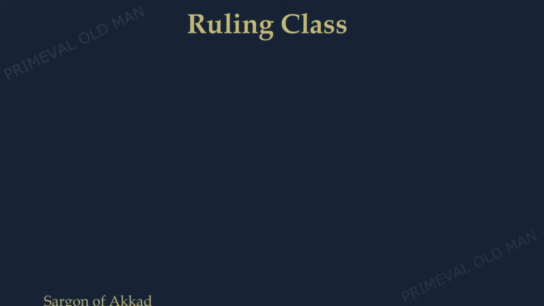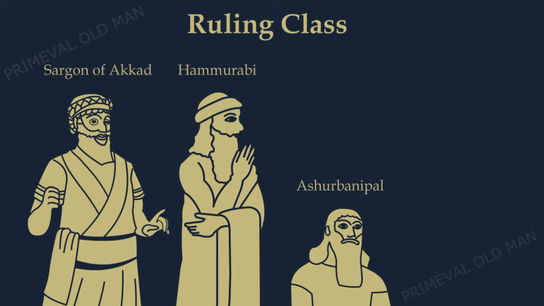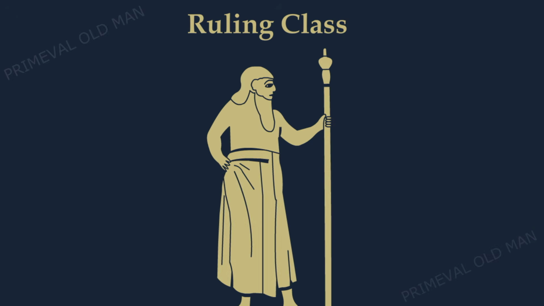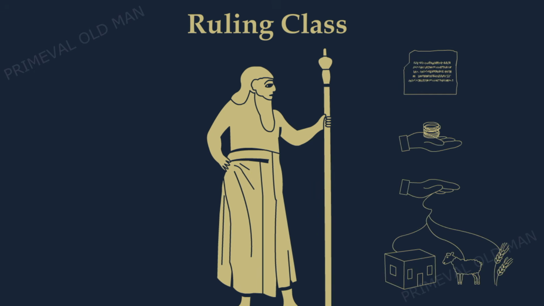Great kings such as Sargon of Akkad, Hammurabi, Ashurbanipal, and Nebuchadnezzar became semi-divine figures who played a central role in Mesopotamian history. However, the king wasn't always the be-all of Mesopotamian society, at least, not the only one. During its earliest history, Mesopotamian cities were governed by priestly rulers. In addition to performing their sacred duties, they engaged in the crucial yet tedious work, such as record-keeping, wealth distribution, and control over the economic sectors of life in ancient Mesopotamia.